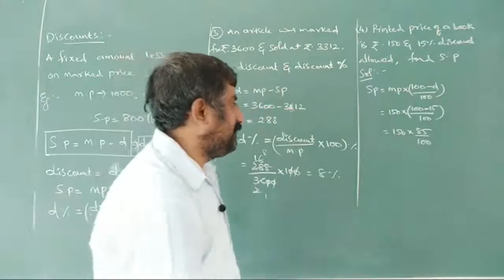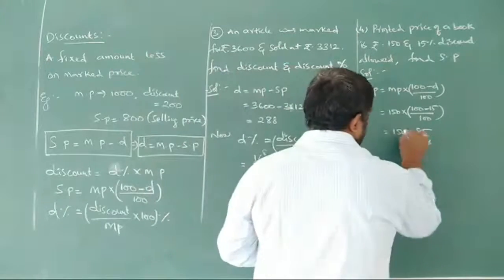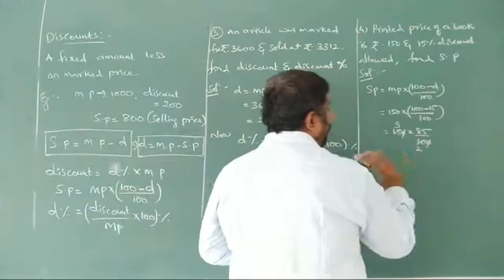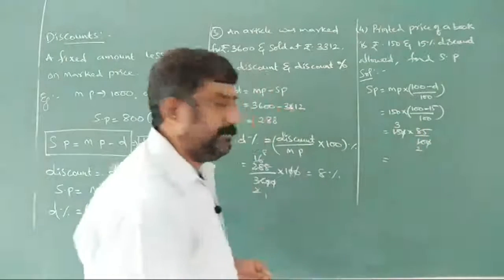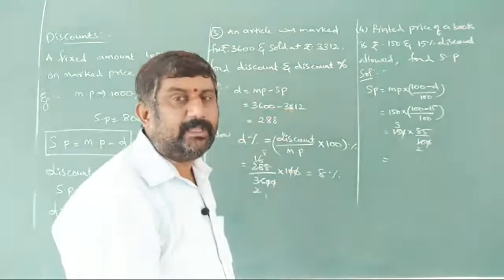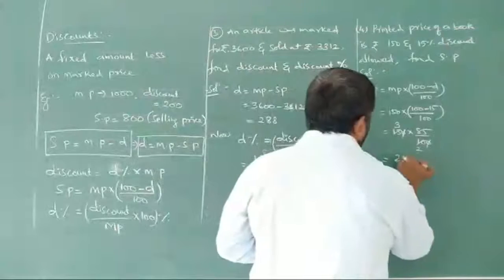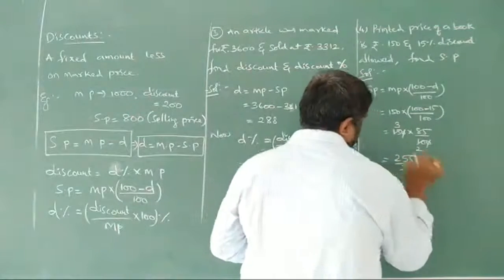Now, cancellations. 5 2s are 10, 5 3s are 15. Better you multiply directly here. 85 3s are... 8 3s are 24, 5 3s are 15. So, totally it is 255 by 2.